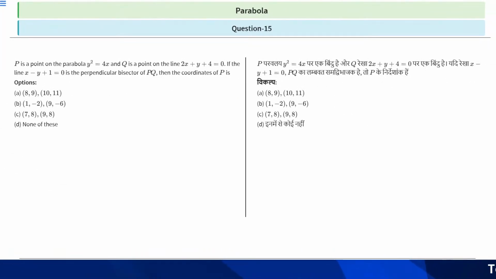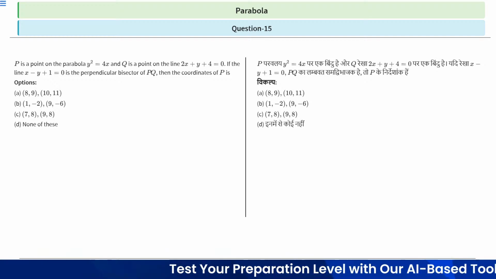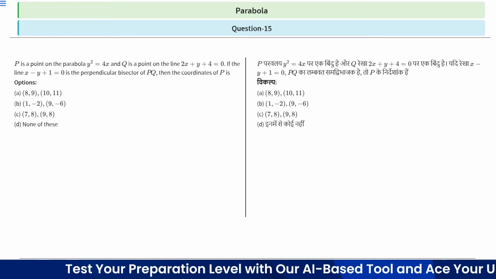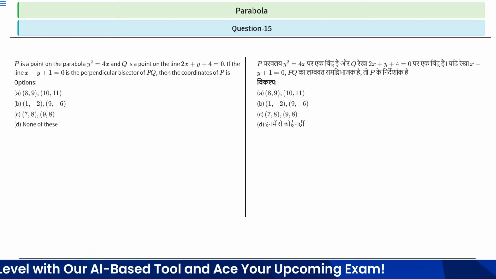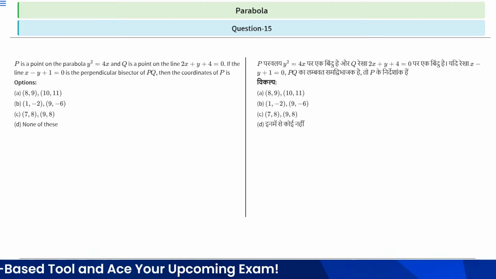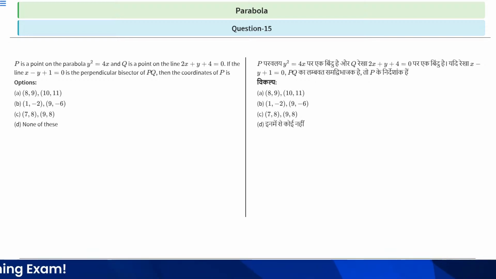Question number 15. Question number 15 says: P is a point on the parabola y square is equal to 4x and Q is a point on the line 2x plus y plus 4 is equal to 0. If the line x minus y plus 1 equal to 0 is the perpendicular bisector of PQ, then the coordinates of P are... we basically have to find the coordinates of P.